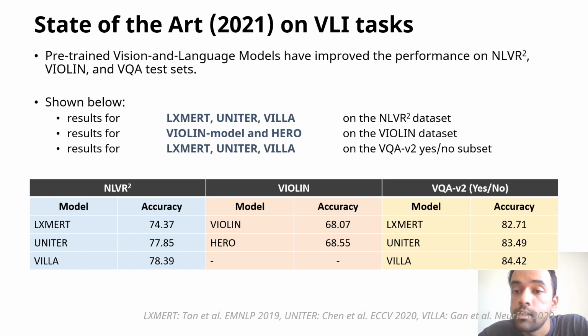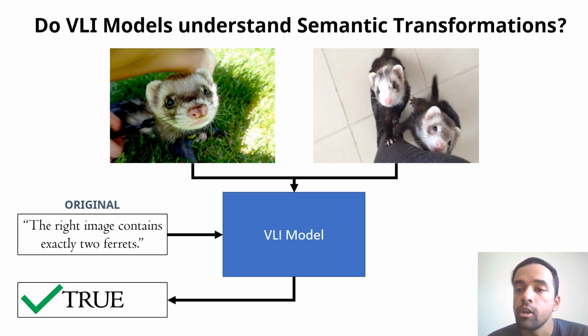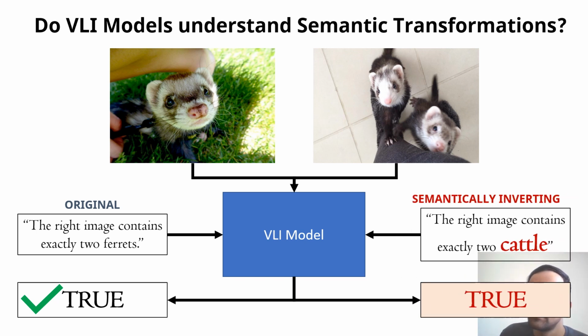Pre-trained language models, vision and language models, have improved the performance on all of these three test sets, and this slide shows the results of the state of the art. In this work, we started by analyzing if VLI models can understand semantic sentence transformations. So in this example, when the word ferrets is replaced by cattle, VLI models still predict true, which is wrong.